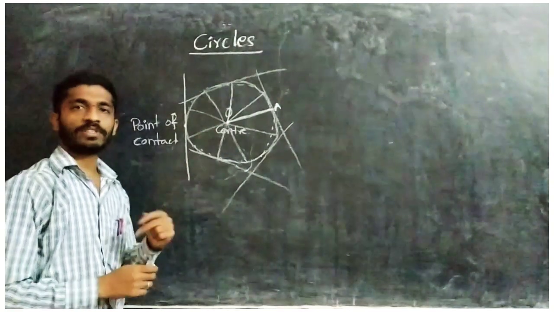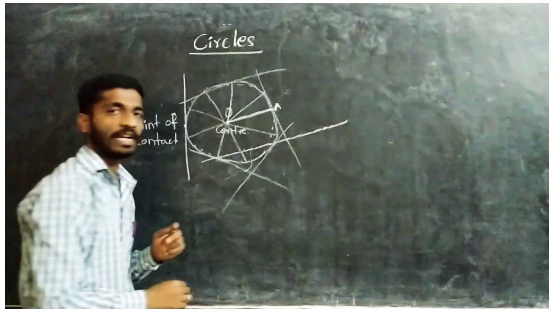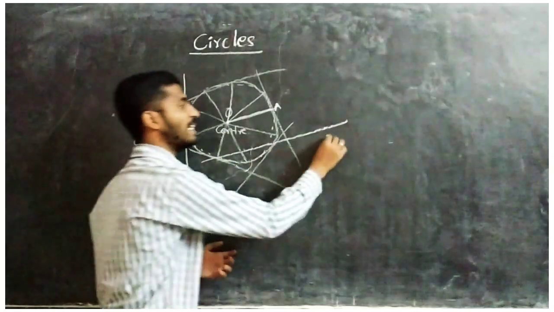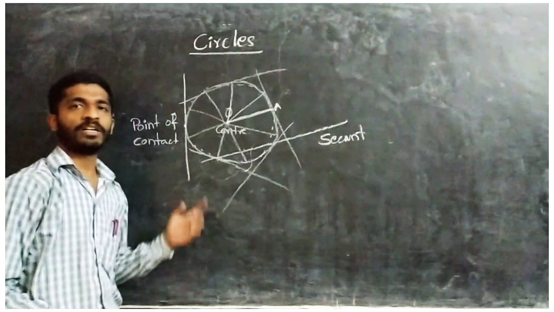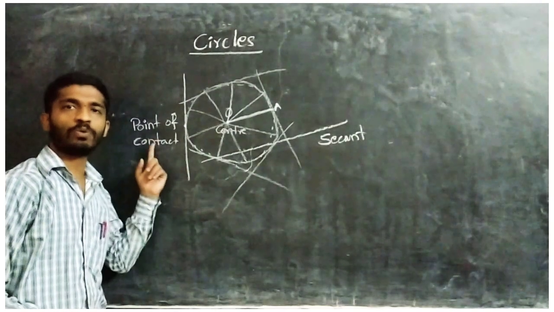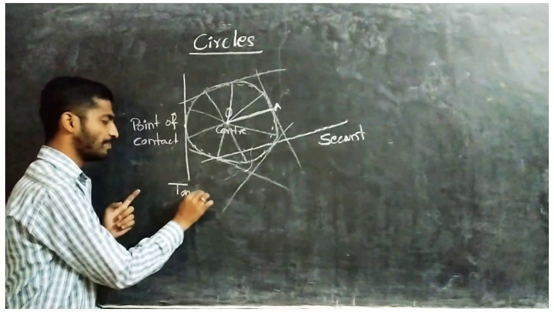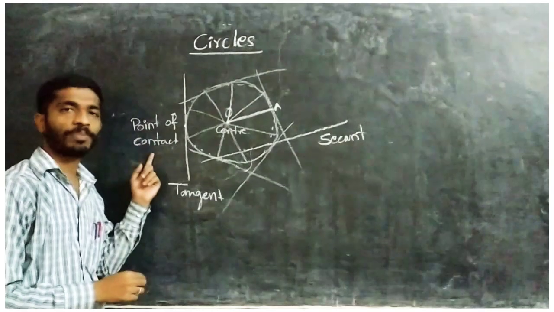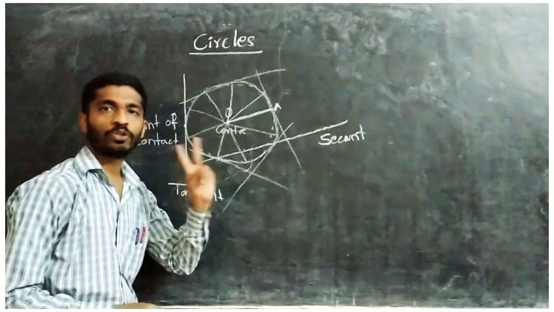If a line is passing through 2 points, let's take one line here, so it is passing through 2 points, then you can say it is a secant. The line passing through one point is a tangent. So tangent is passing through only one point, and that point you can call the point of contact. And secant is passing through 2 points.